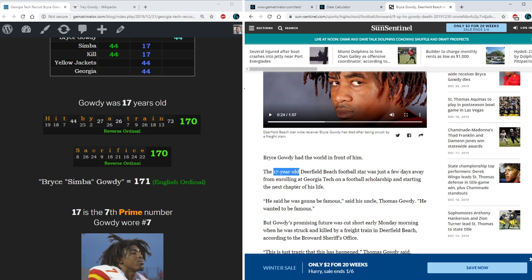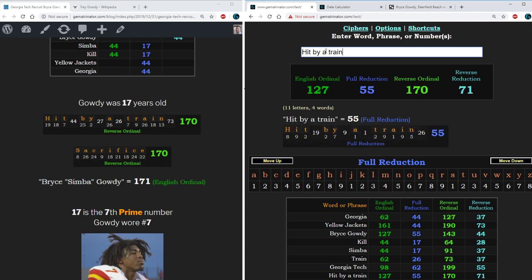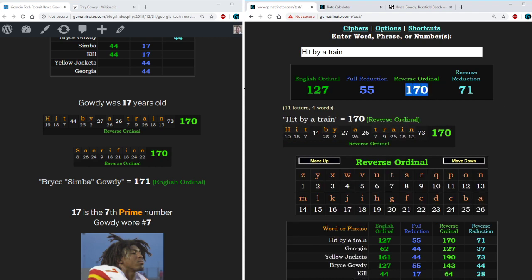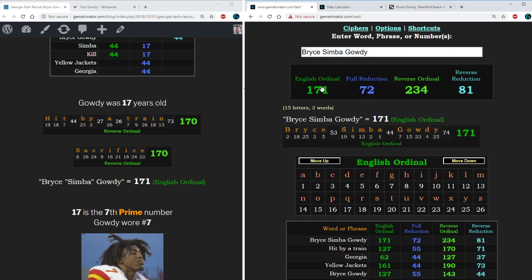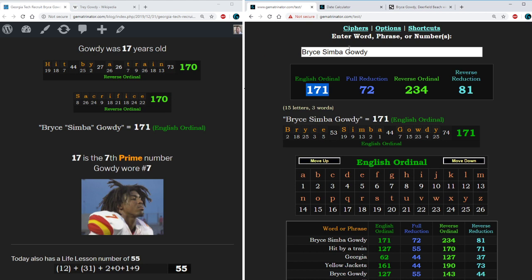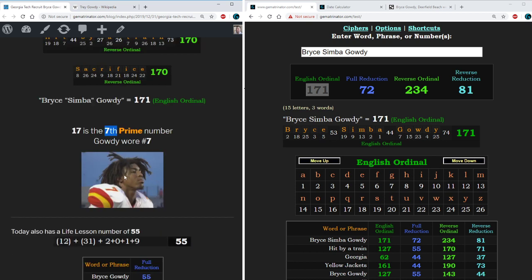As I pointed out, Gowdy was 17 years old, making the fact that he was hit by a train even more interesting. In the reverse order, hit by a train equals 170 and 71, a lot like the number 17. Bryce Simba Gowdy was his nickname, which is 171. The number 17, however, is a prime number. It would be the 7th prime number, and it just so happens that Bryce Gowdy wore number 7.